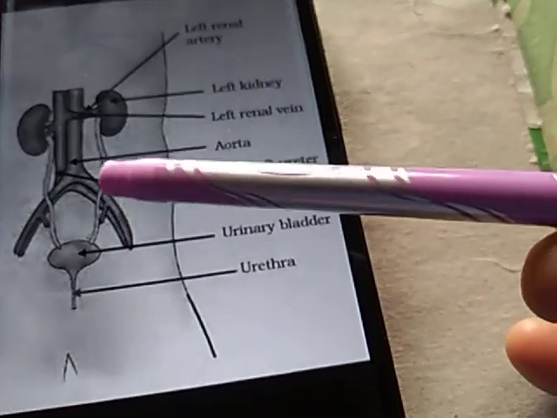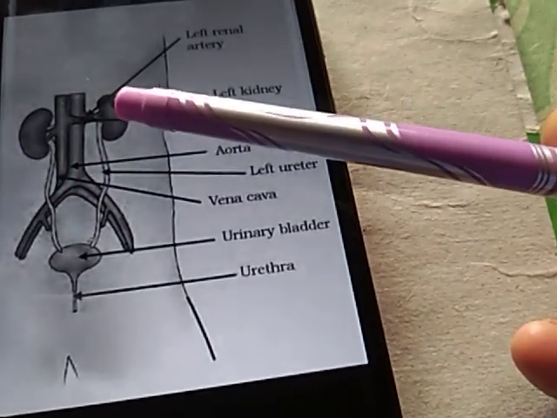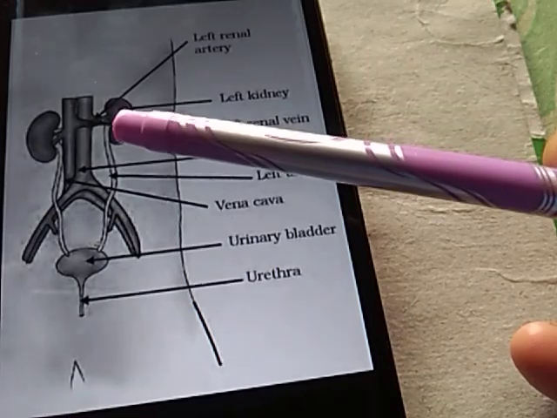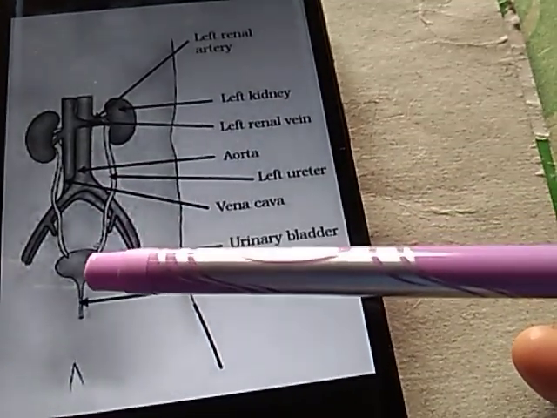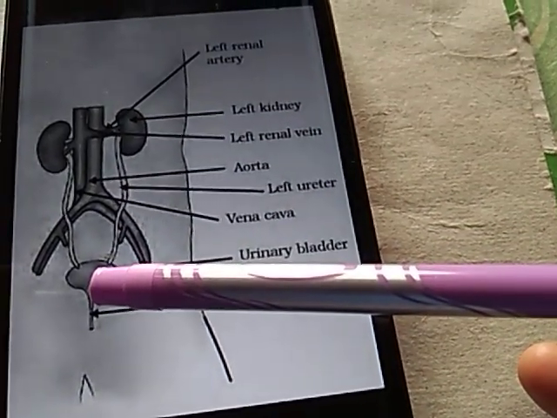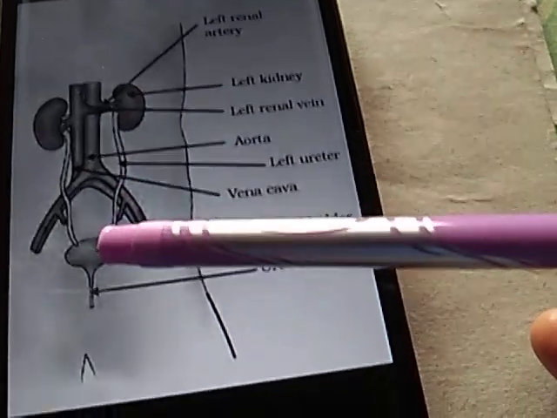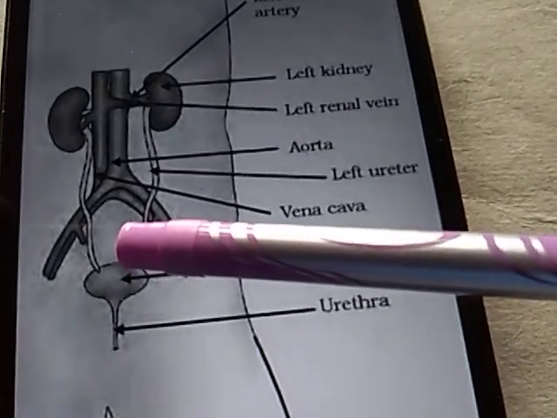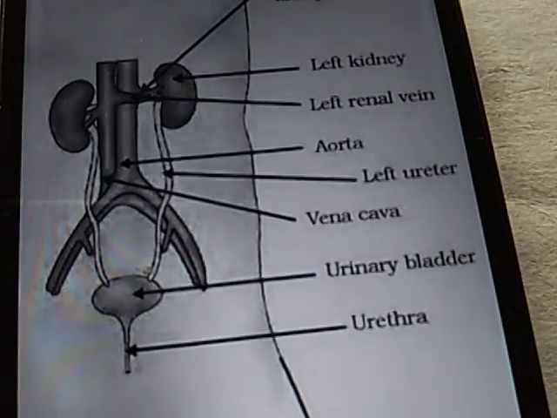The left and right ureters are the tubes which originate from the kidneys and open into the urinary bladder. So this is the structure of the human excretory system.